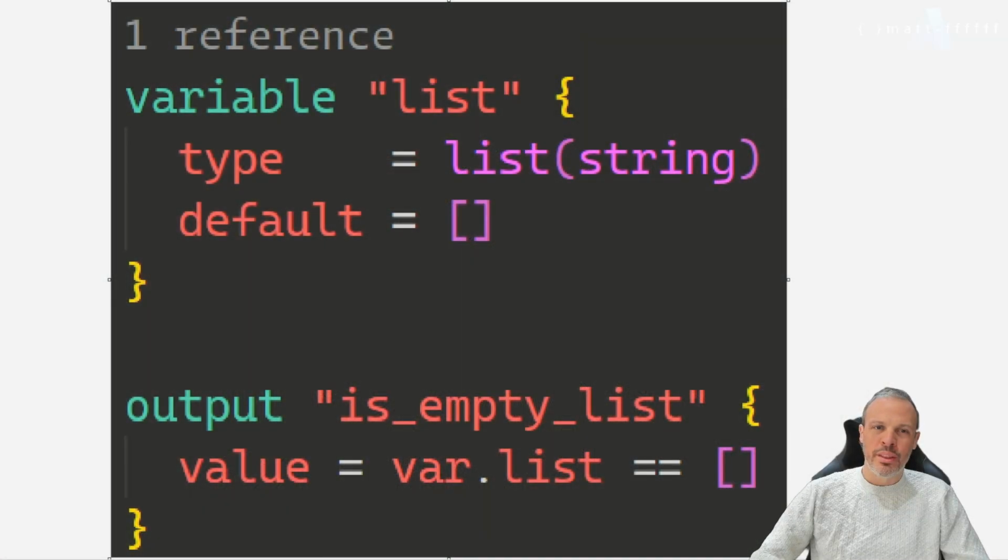I've got a little brain teaser for you today. Do we think that this output will be true or false? Have you got it yet? Find out in a minute.